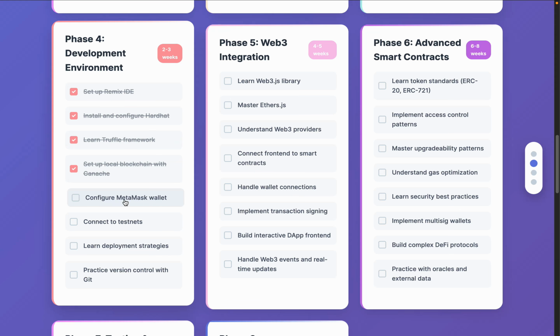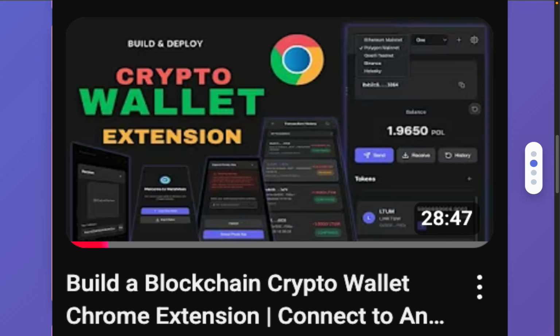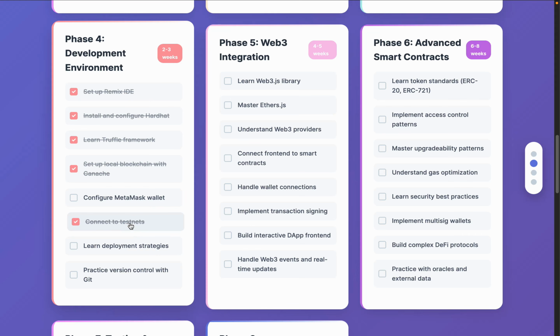Then we have the crypto wallet, where you have to focus on Metamask, the most widely used crypto wallet you will find, where you can also build your own crypto wallet if you really want to take your skills to the next level. We already have a couple of projects where you can build your own Metamask clone. So you have to understand how to connect to a test network and how you can simply do the testing of the contract.